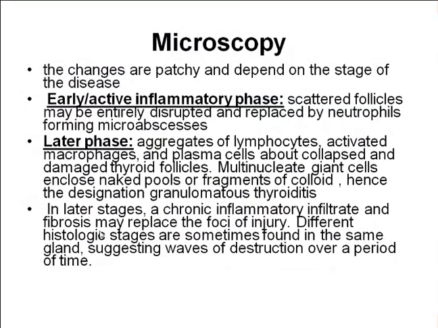So in a single patient, you can see either the early phase or the later phase, or sometimes at different sites you can see different stages. You can see mixed stages in the same individual. This suggests different waves of destruction over a period of time. How the destruction takes place and how your thyroid follicular cell responds depends on the stage or phase it is showing on microscopy.